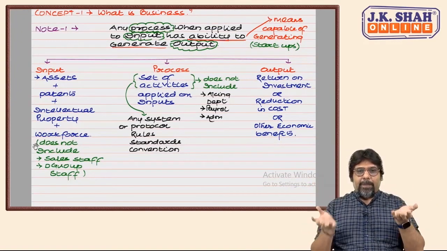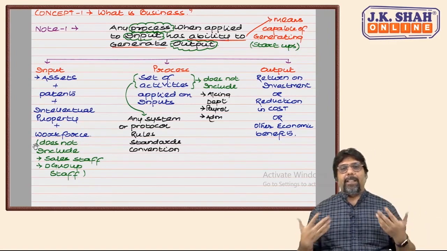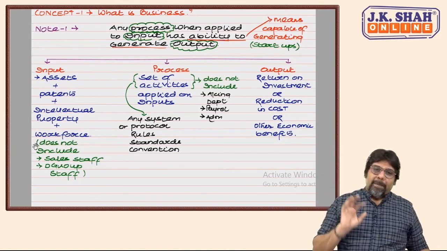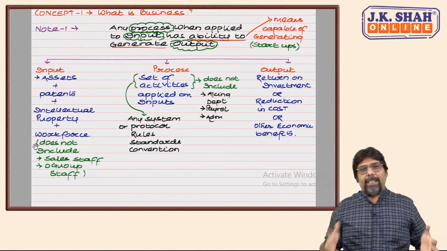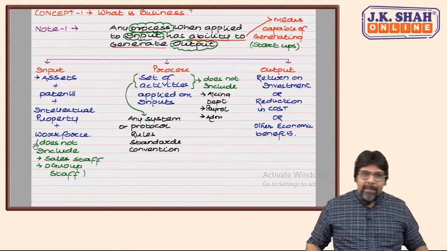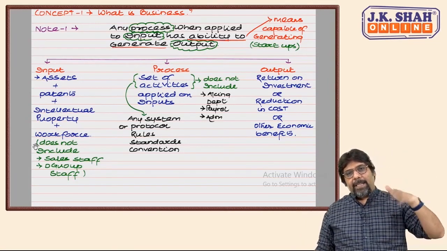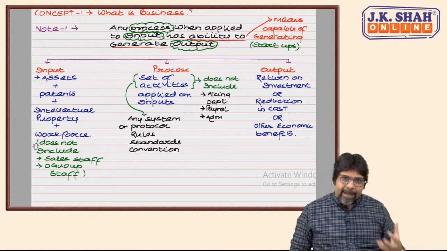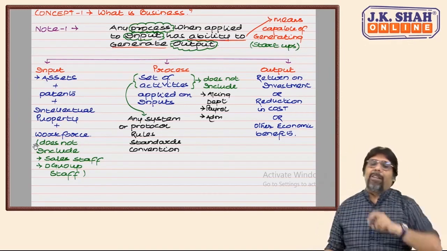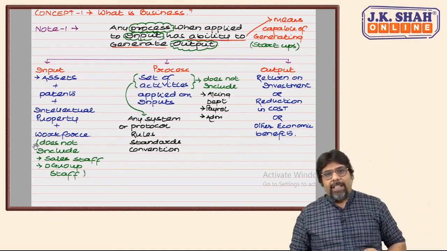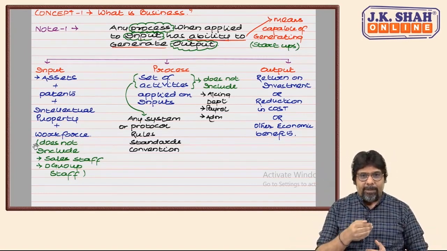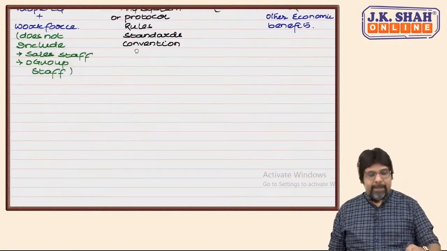Input process which is applied on input has a capacity of generating output. Output means return on investment, reduction in cost or other economic benefits. Process means any system, protocol, rules, standard, convention which gives results. It does not include complete admin departments, and input includes all assets, patents, intellectual property, all intangible, all identifiable assets and workforce. Workforce does not include that workforce which is not directly involved in the production process or service generation. Am I clear? Yes or no? Yes, sir. So please copy this definition nicely, then we move on to note 2. So you would have copied this definition.